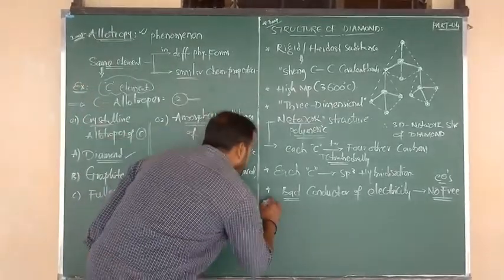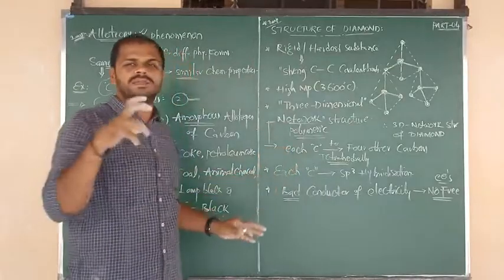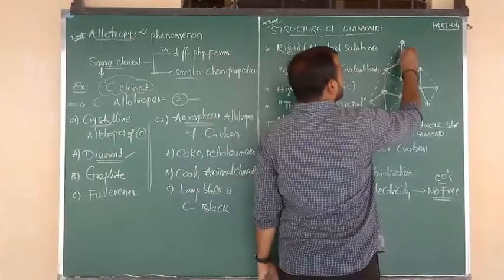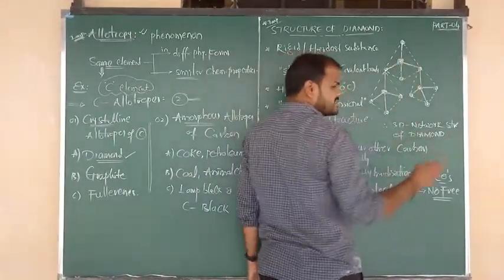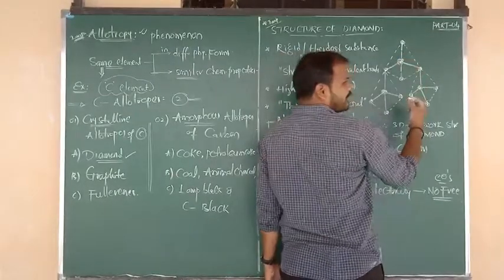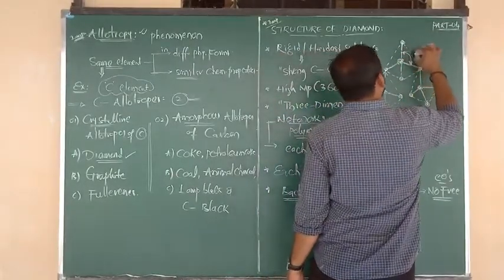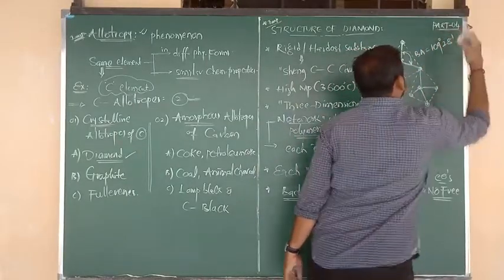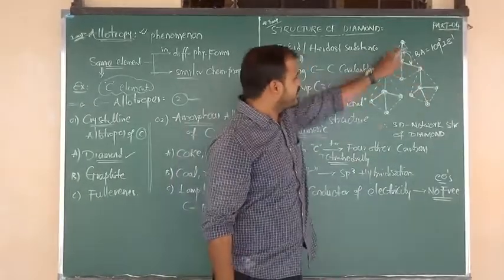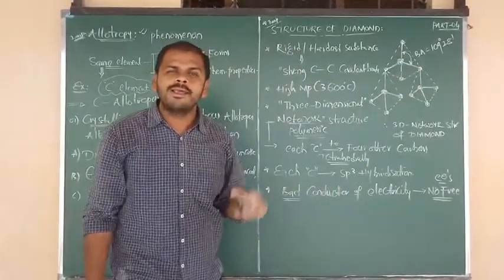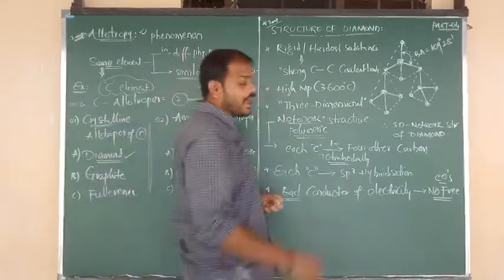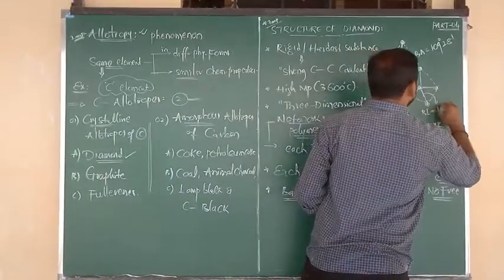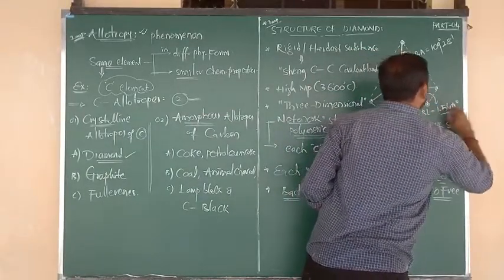Okay, beta? These are the main points we have to write in the structure of diamond. Just remember one point: around the carbon, 4 bonds are there, and 4 bonds means sp3 hybridization. Around the central carbon, we can see the bond angle is equal to 109 degrees 28 minutes. So in every tetrahedral around the carbon, the bond angle is 109 degrees 28 minutes. And between any two carbons, you can consider the bond length, which is equal to 1.54 angstroms.